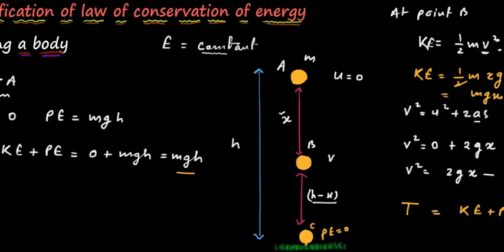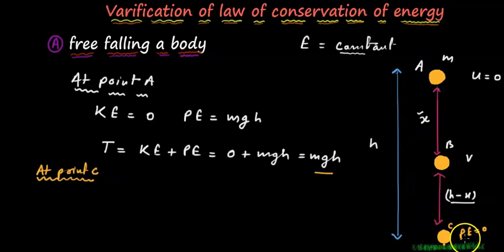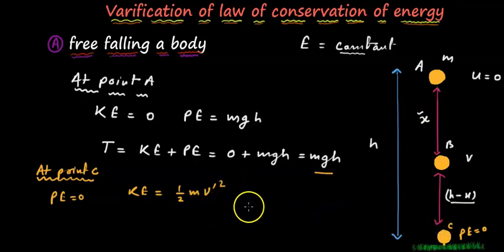Okay, so let's suppose we're finding at point C. At point C we can say that the potential energy is zero, so PE is zero. Now we have to find the KE over here. What will be the KE? Suppose half m v dash square, as it is striking with a maximum velocity. Now we have to find out the value of v dash.